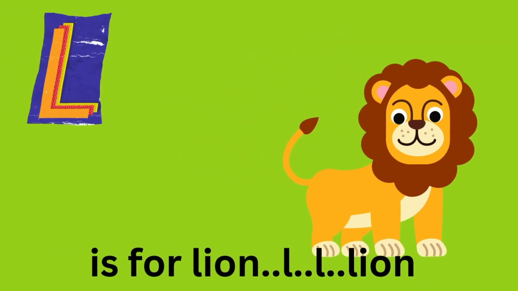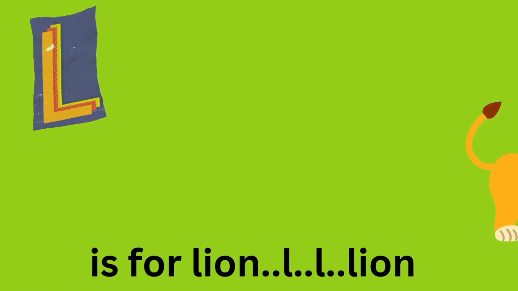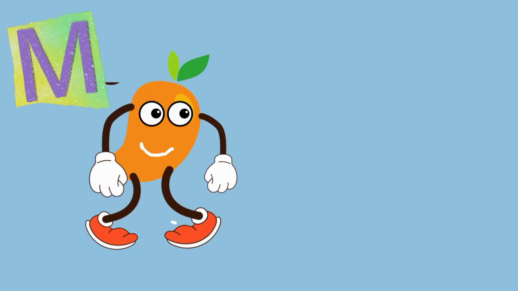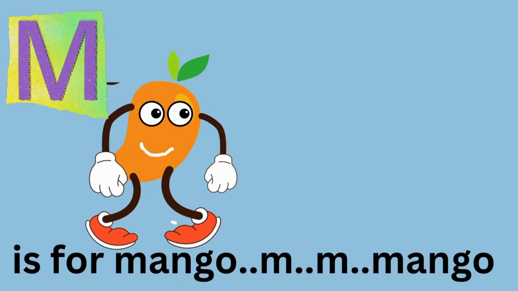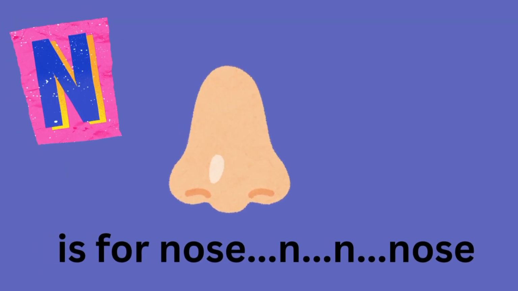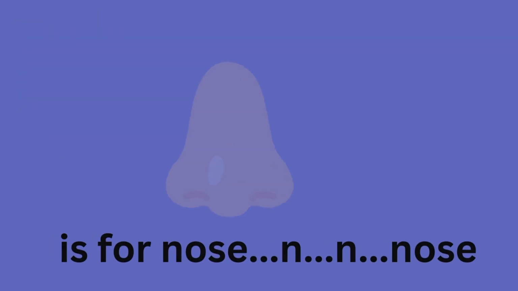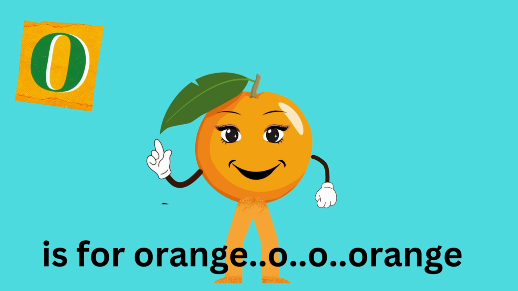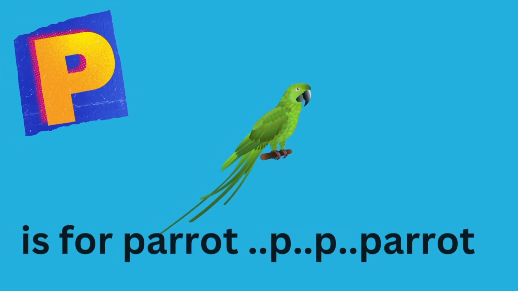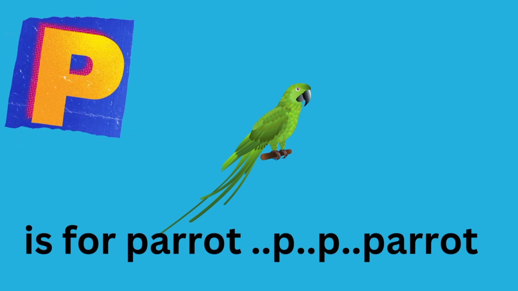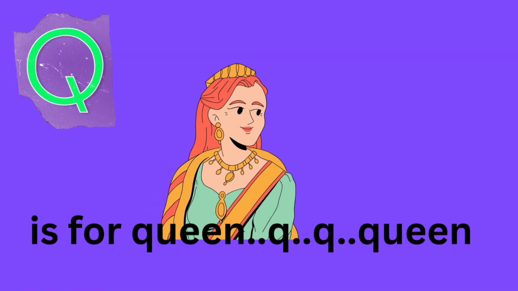L is for lion. Lion. M is for mango. Mango. N is for nose. Nose. O is for orange. Orange. P is for parrot. Parrot. Q is for queen.